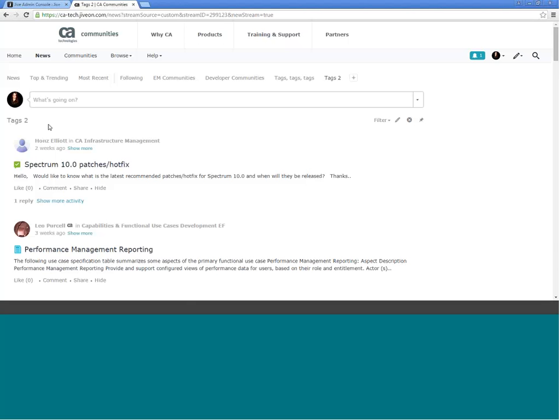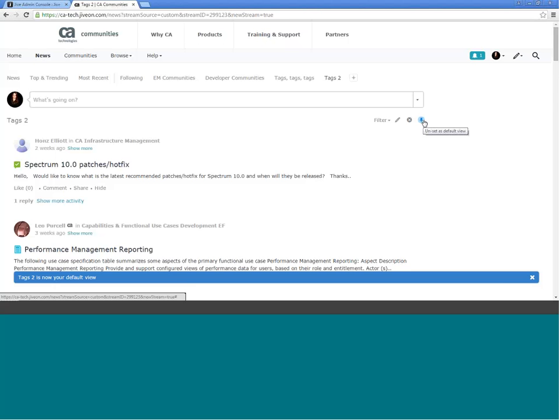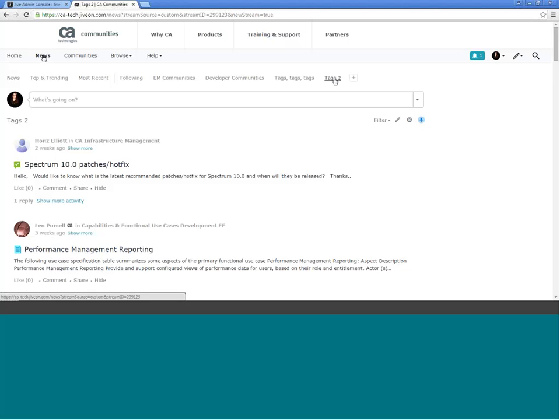To make this your default view whenever you come to the News tab, you can just click on this little pin button, same as with your view. And now every time I click on the News option from up on this top bar, I'll be brought right to my Tags 2 stream.